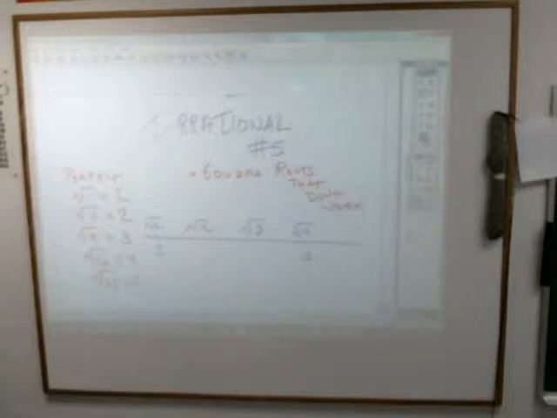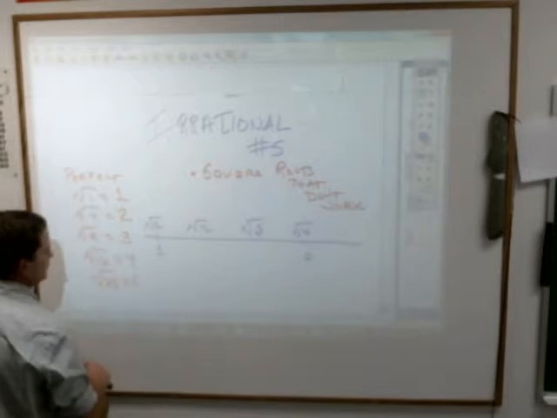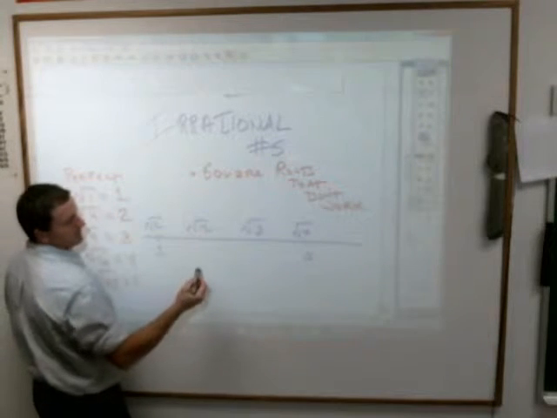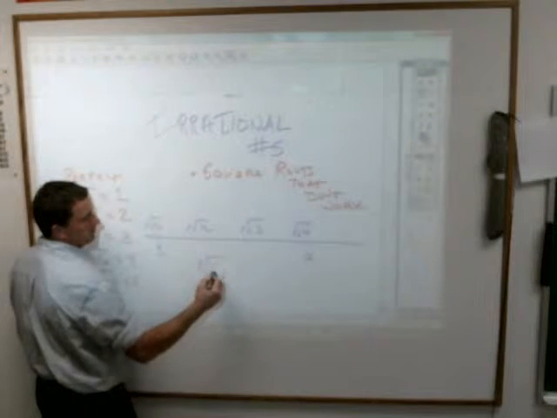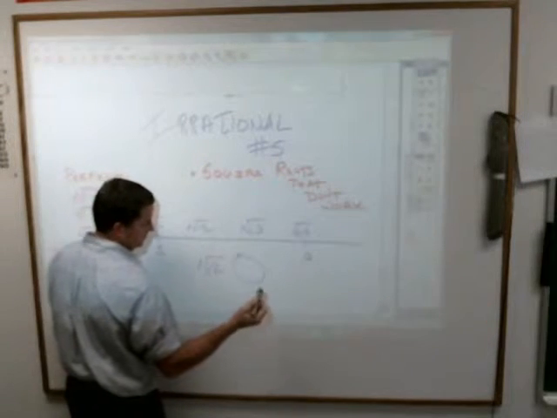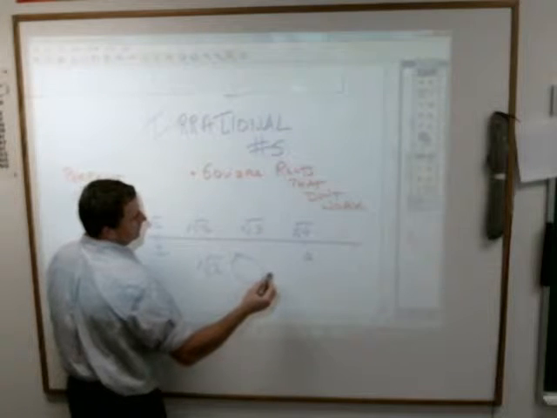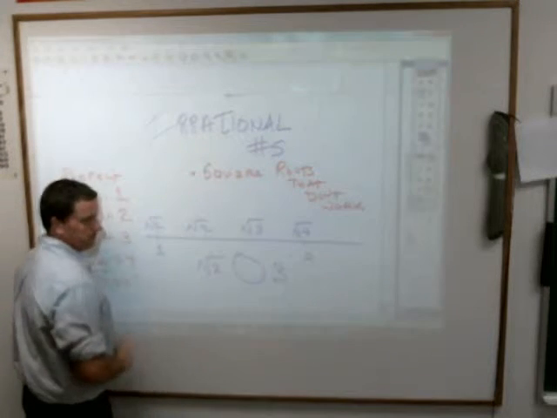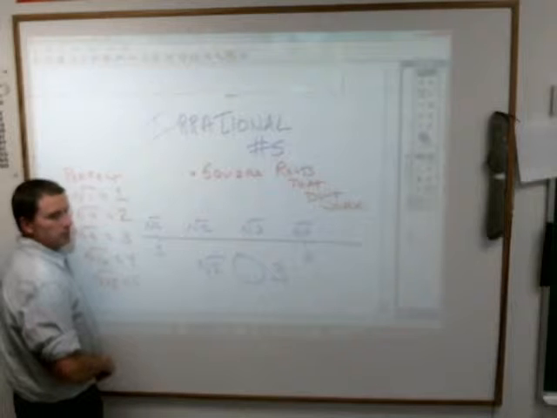So even though they don't make sense to us, you should probably have some sort of a good indication of what they are. Sometimes they tell you what it is. So you need to understand that if by some chance they would give you a problem like this, what is bigger, the square root of 2 compared to, I don't know, 3, you'd have to be able to say, well, I know which one's bigger.